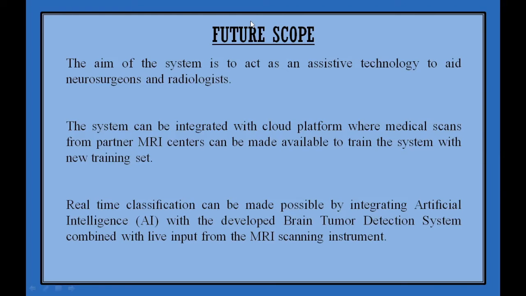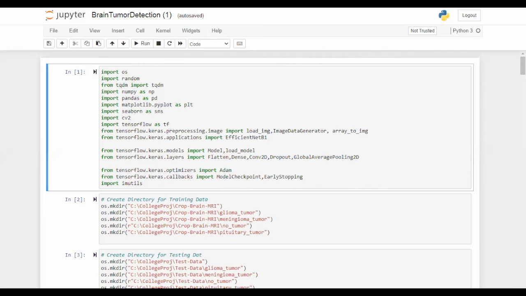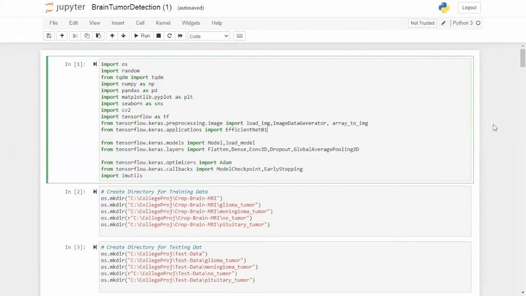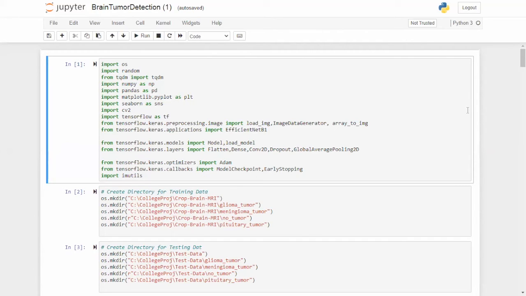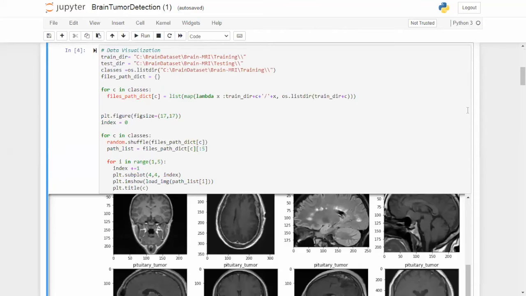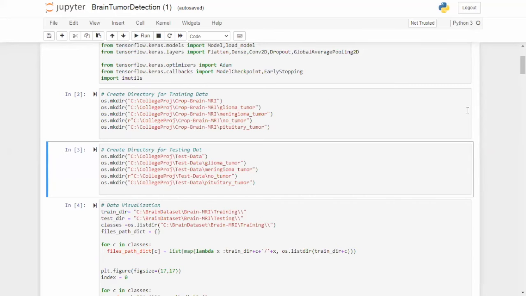Now moving on to our project implementation. This is the implementation part of the project. It consists of multiple cells performing their own functions. The first cell represents importing all the necessary files required to run our project. In the second and third cells, we are creating the directories for storing the training and testing data respectively.